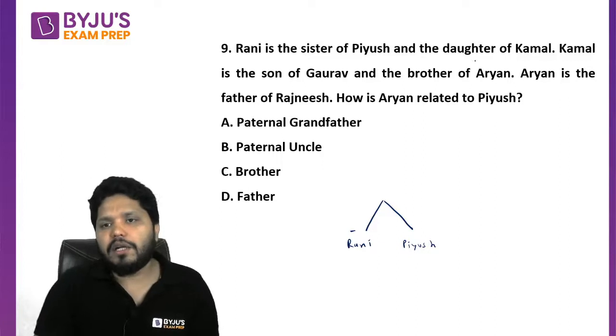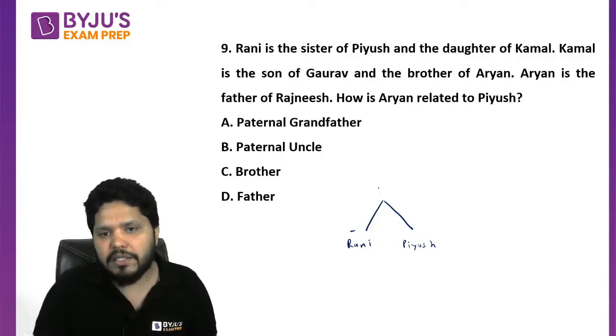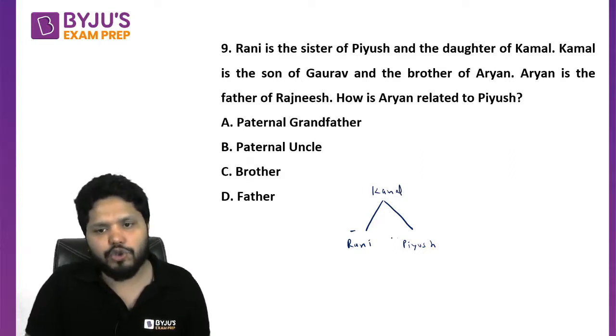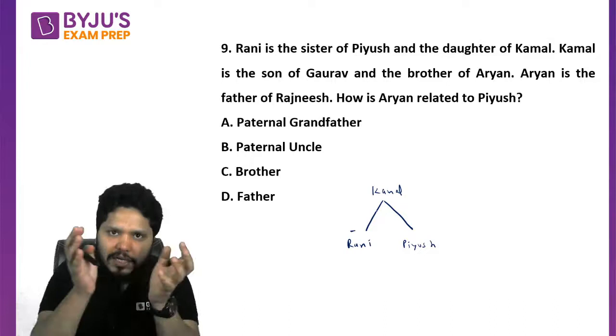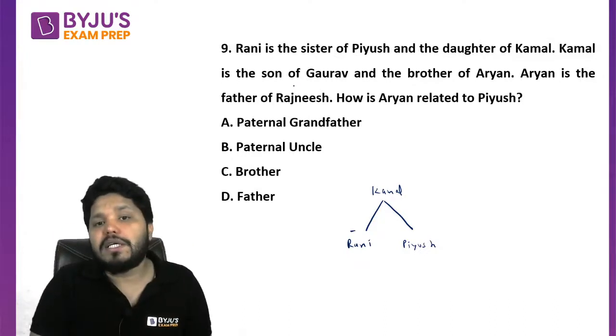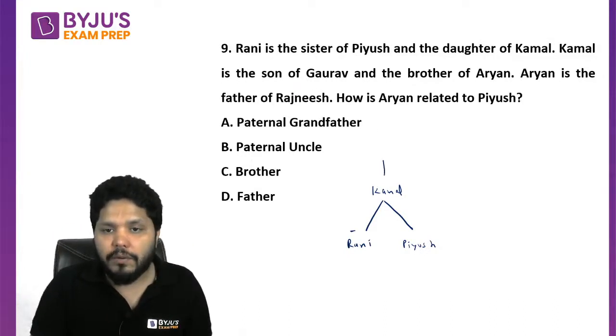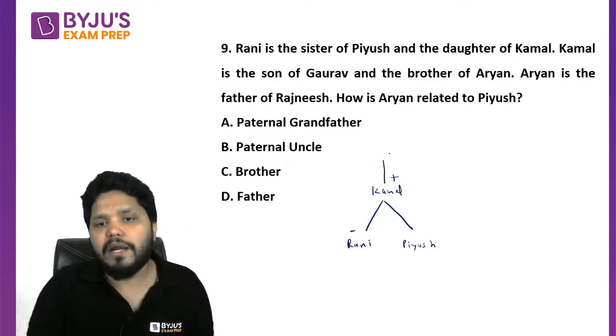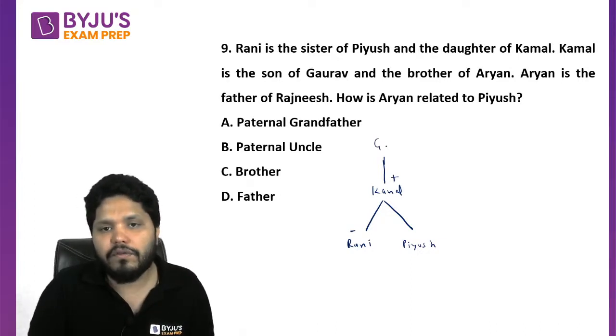Right? And the daughter of Kamal. Rani is the daughter of Kamal, which means Piyush should also be the child of Kamal, because they are siblings. Now Kamal is the son of Gaurav. Okay. Kamal is the son, which means Kamal is a boy. Kamal is a male. And Kamal is the son of Mr. Gaurav. Okay ji.